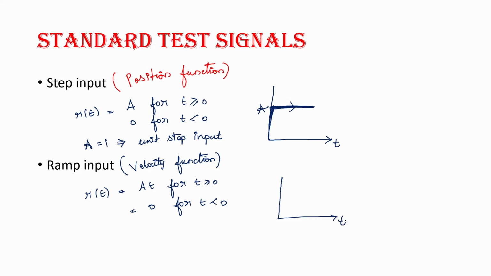With respect to t, if I draw a graph, my ramp input will be like this. So the input is linearly increasing. This A represents a slope, gradually increasing. If A is equal to 1, then we call it unit ramp function, or unit ramp input.